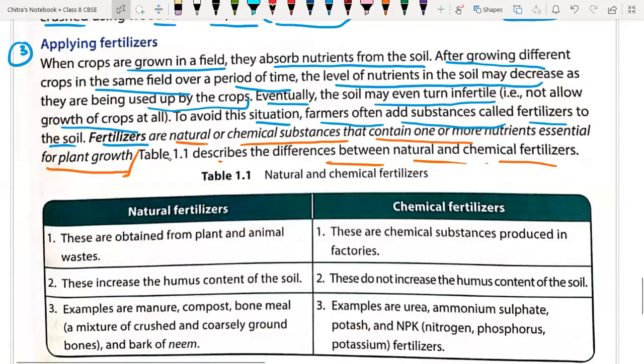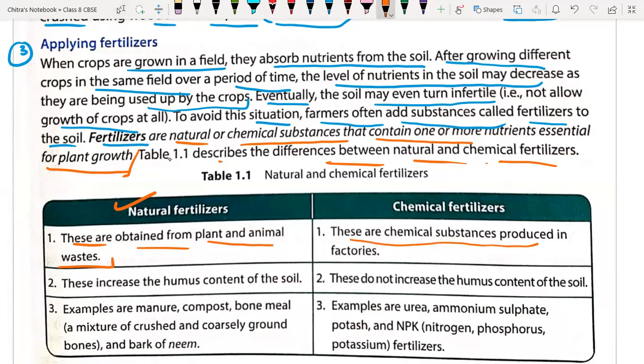So what are natural fertilizers? These are obtained from plant and animal waste, which means they are organic. And what are chemical fertilizers? These are chemical substances produced in factories.